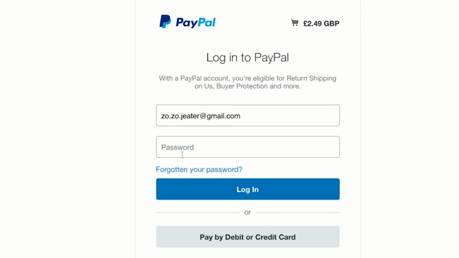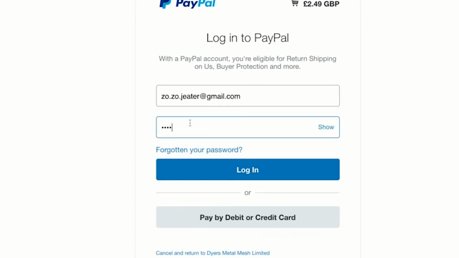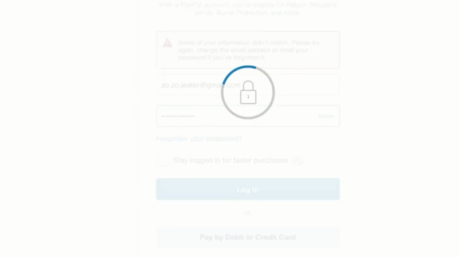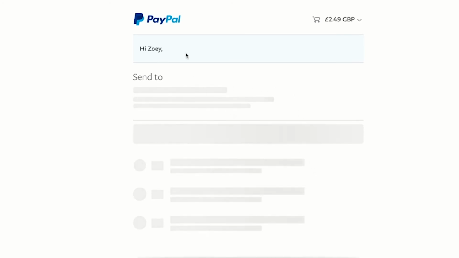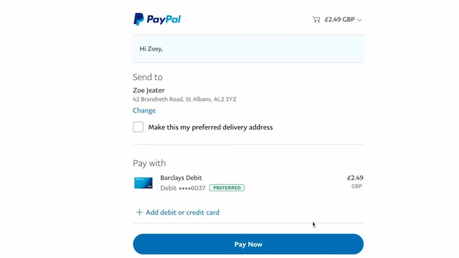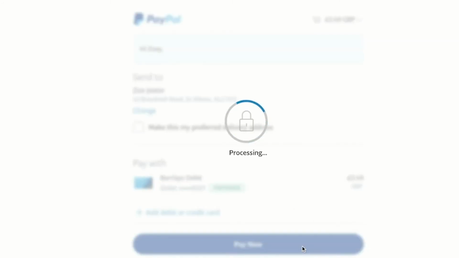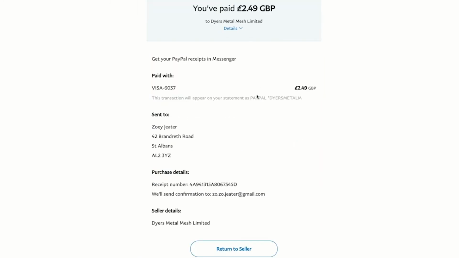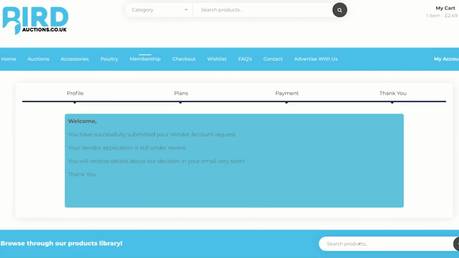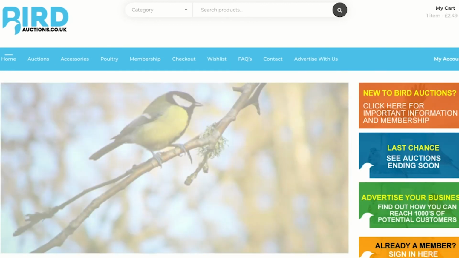It will then take you to your PayPal account where you will need to log in. Once you have put the correct details in, it will take you to your PayPal account. You can then select Pay Now. You have then paid and you can return to seller. And then you have successfully submitted your vendor account request, which will then go under review, and then you will receive an email to say that they've accepted your account, and then once they've accepted your account, you will be a member.